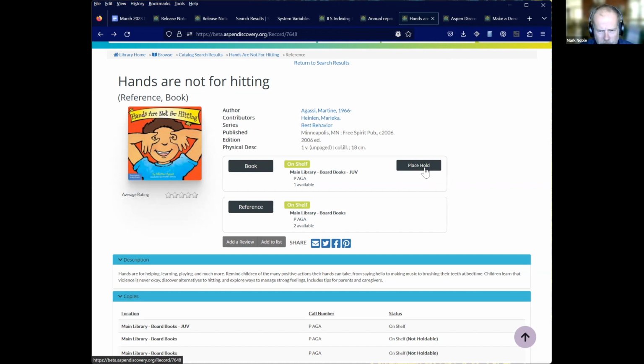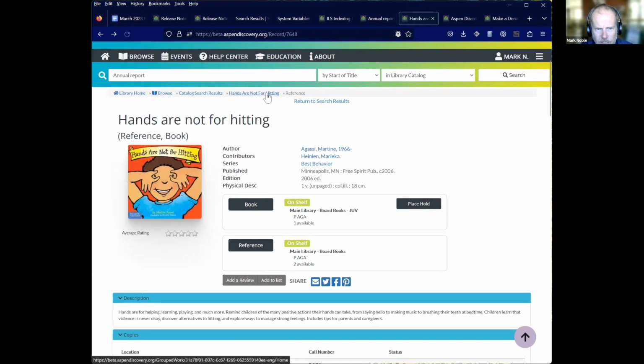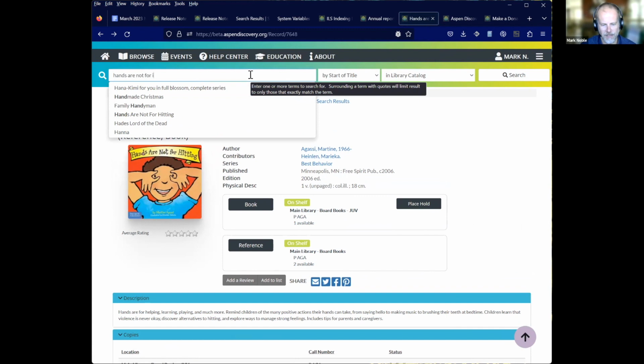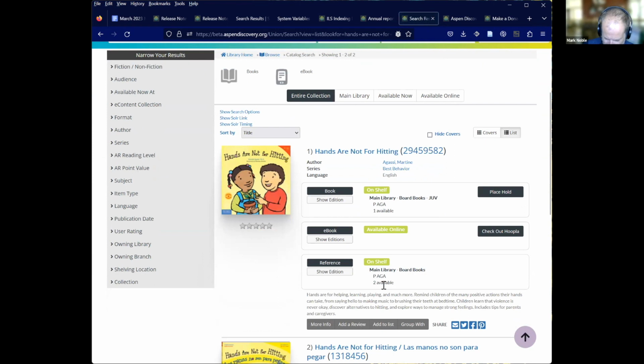And the DVD or the Blu-ray might not play in their DVD player, so make sure to separate those out. But definitely for the non-holdable stuff, this is a really good thing to make sure that we get those. And those are going to show in search results and grouped work display. So we're really excited to see how those work. Just really cool. We think it's going to solve a lot of issues too.